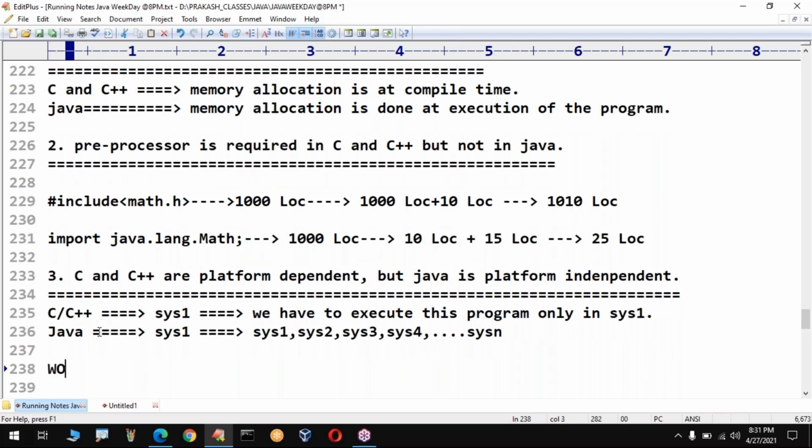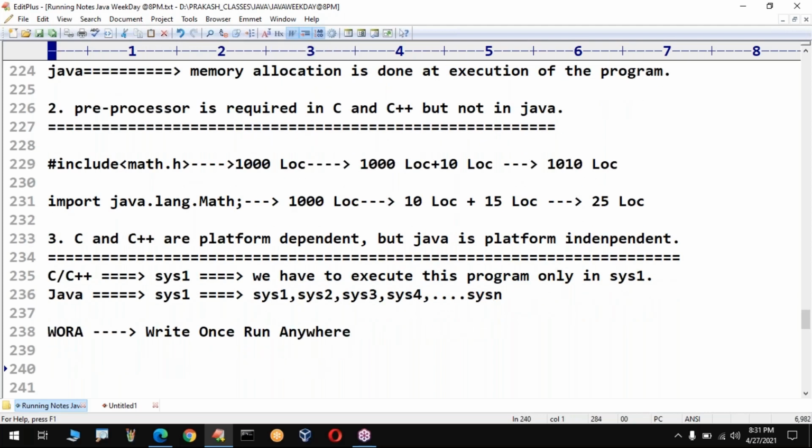Sometimes we use this principle as the WORA principle. Sir, what is meant by this WORA principle? Write once, run anywhere. This is nothing but the WORA principle. So this is just the difference between platform independent and platform dependent. Then, sir, one more difference I want to explain. Just observe very clearly what that difference is. C and C++ are low level programming languages.